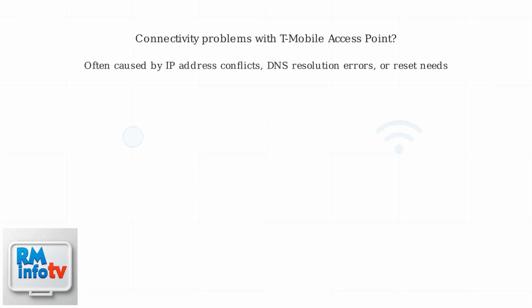Experiencing connectivity problems with your T-Mobile access point? This often boils down to IP address conflicts, DNS resolution errors, or the need for a reset. T-Mobile has rolled out updates, including firmware v5.12.1, featuring enhanced auto reconnection and improved IP assignment, especially after outages.